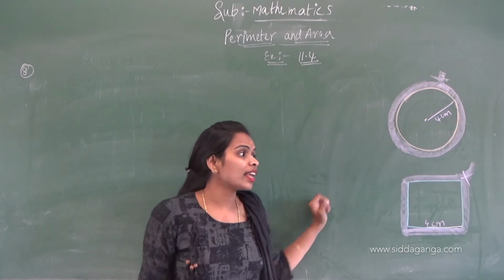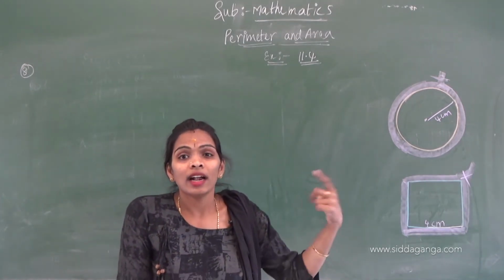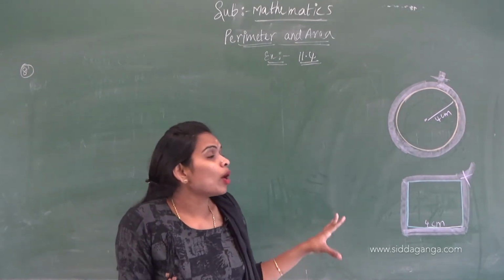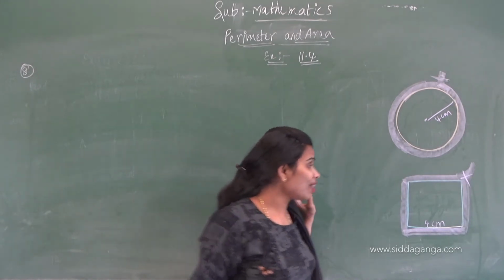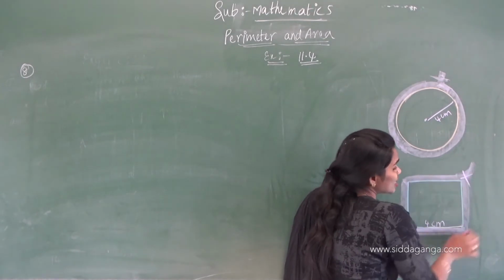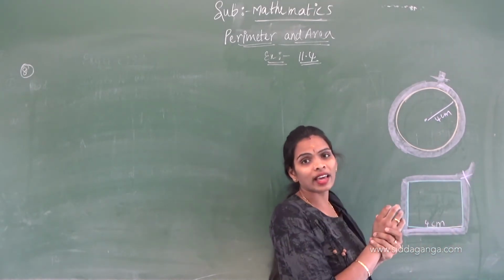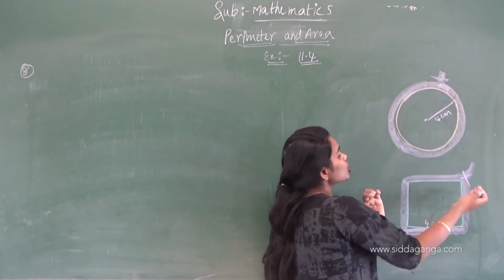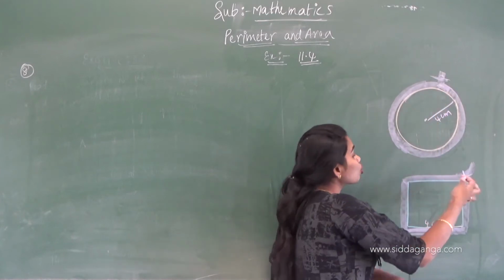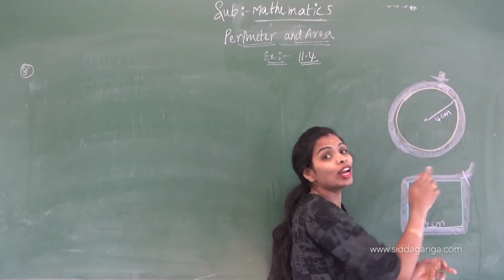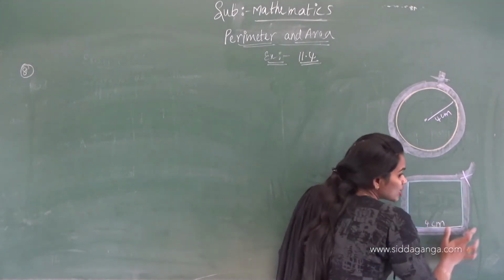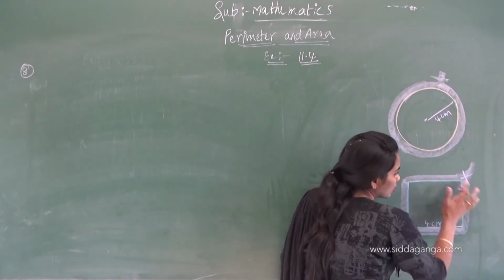What they are asking is whether the cord is left with her, or whether it is less or more. That means whether it is more than the perimeter of the square or less than the perimeter of the square. Here, the cord she used to wrap this square, the same cord, she is wrapping this square. What they are asking is whether that cord is sufficient to wrap this square or not.